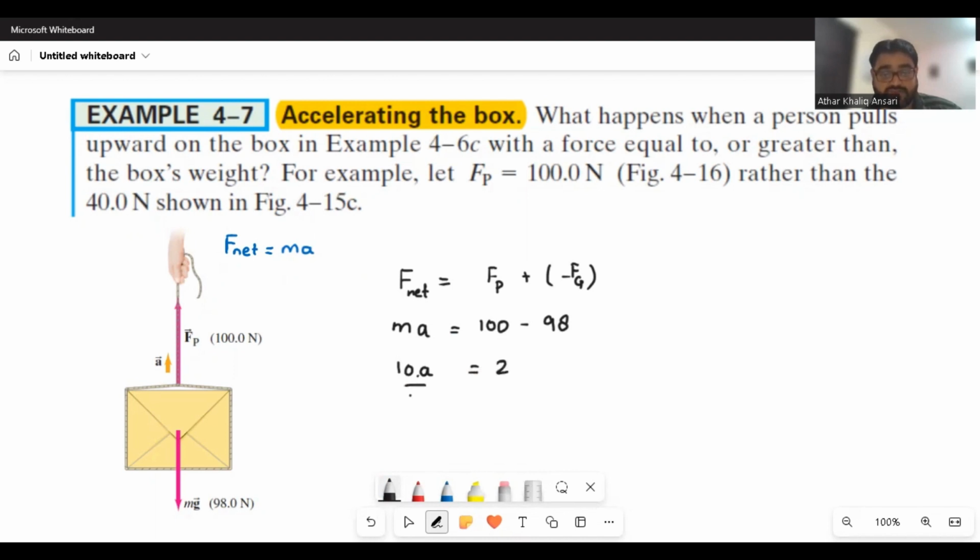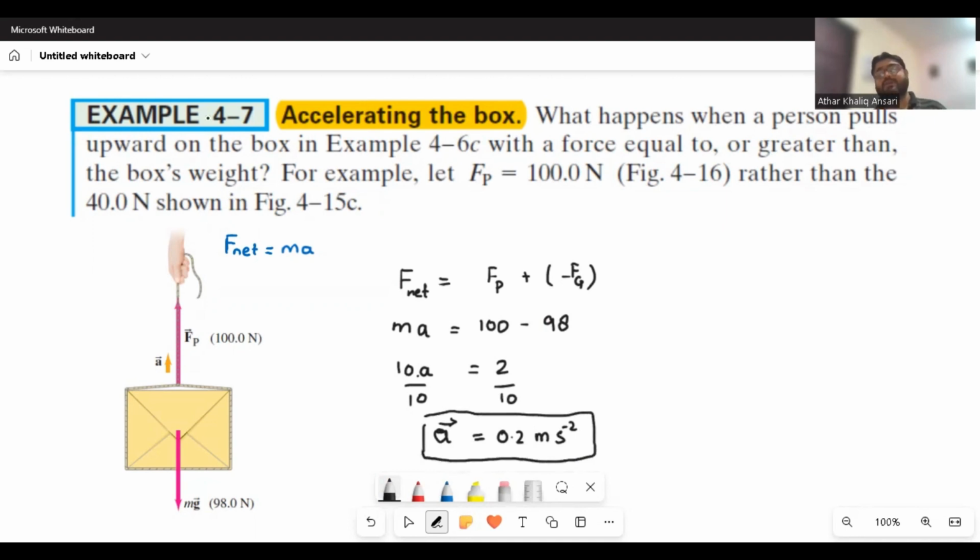I will divide both sides by 10, so 10 will be cancelled on the left side. So the acceleration of this mystery box when someone is pulling it upward is 0.2 meter per second squared, or you can also say Newton per kg. So this is the acceleration of the mystery box when it is moving upward. Now we found one thing here: whenever the object is accelerating, we need F net is equal to ma from Newton's second law.